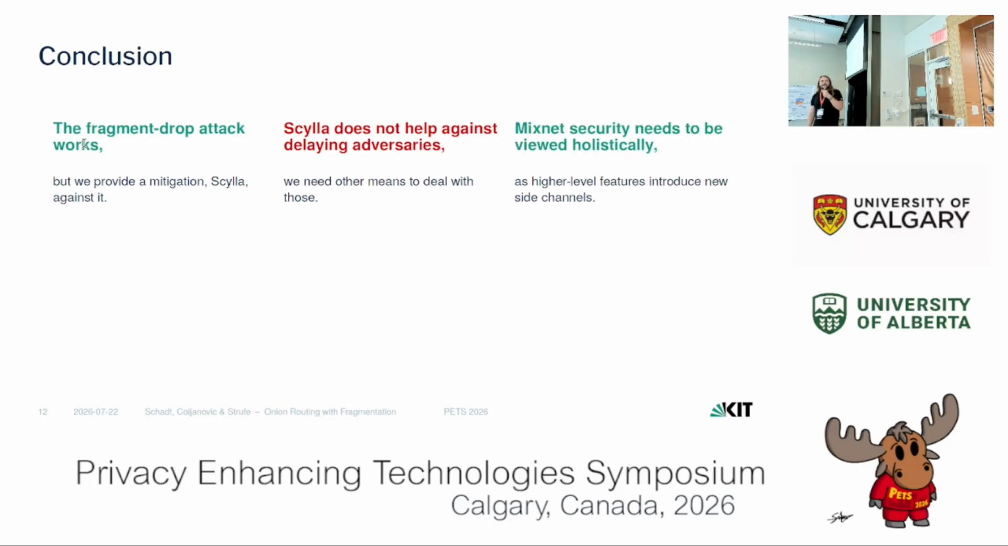And finally, we argue that we need to view mixnet security holistically, because if we treat it as some sort of opaque anonymization layer, and then we stack other features on top, like fragmentation, we might introduce side channels that help the adversary in de-anonymizing Alice and Bob.